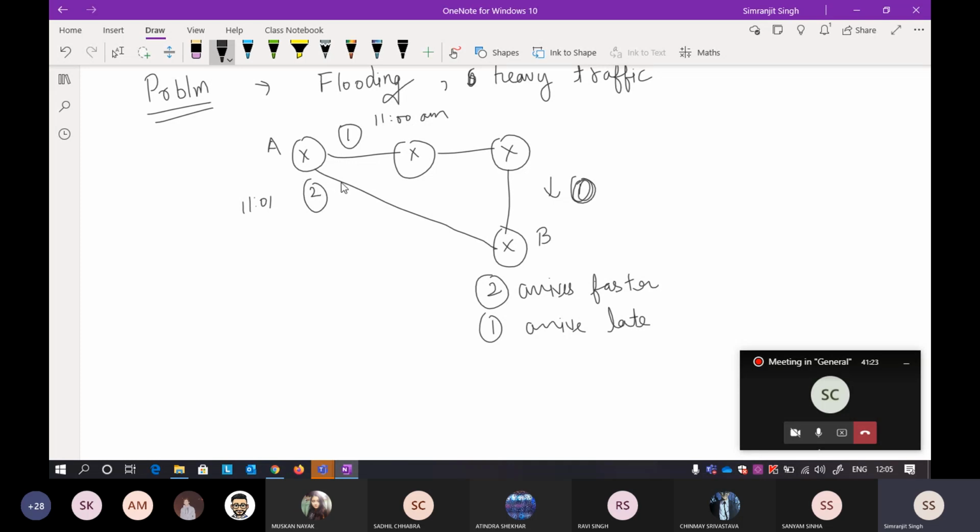It will be like a nanosecond difference, but I'm exaggerating the time difference between them. This particular packet is put after 1.